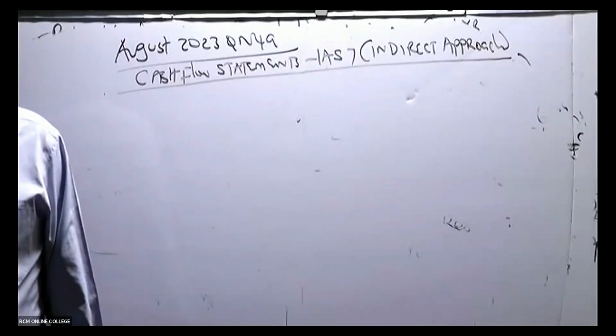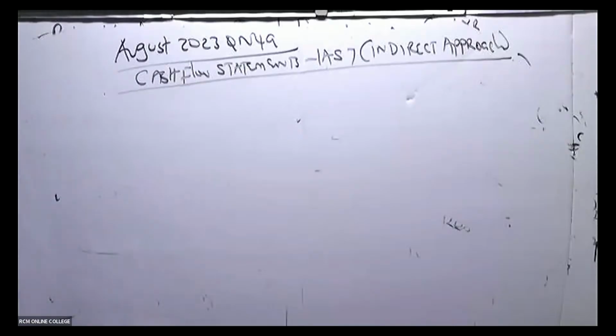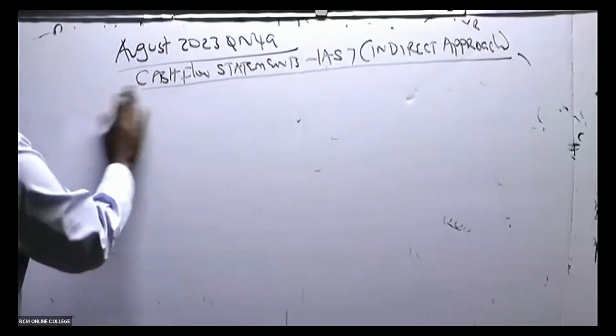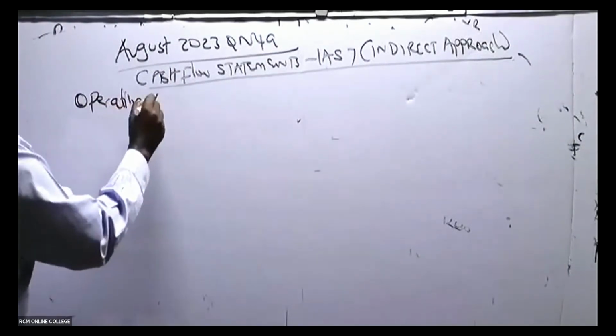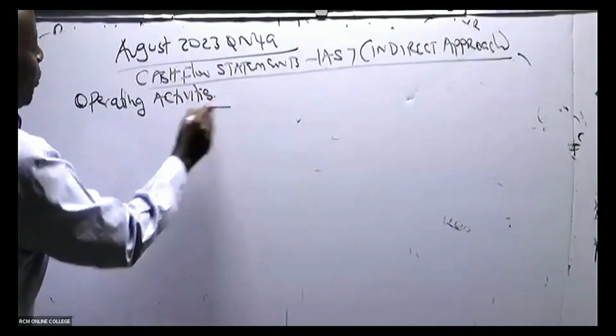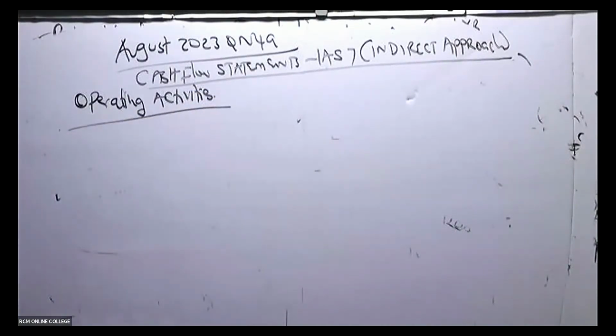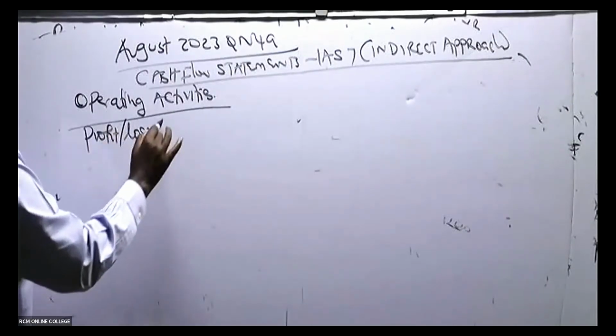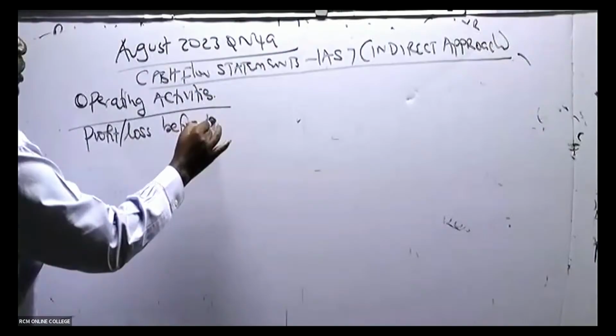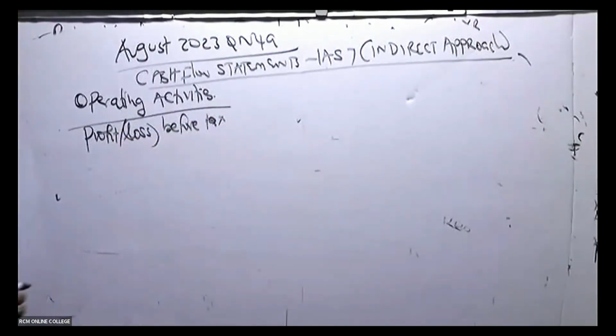Remember, cash flow statements have three sections. They have three sections that we will always be remembering. And the first section of our cash flow statement is what we call cash flow from operating activities. So we shall start with operating activities. And in cash flow from operating activities, remember we start with a profit stroke loss before tax.